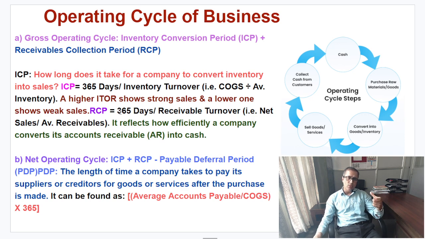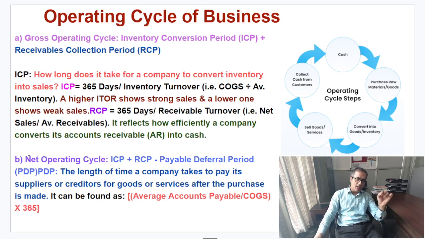So this way, the number of days in a year divided by receivable turnover ratio, which is simply net sales divided by average receivable, reflects how efficiently a company converts its receivable into cash. That is the important point: receivable management in finance, and in financial accounting we say accounting for receivable.